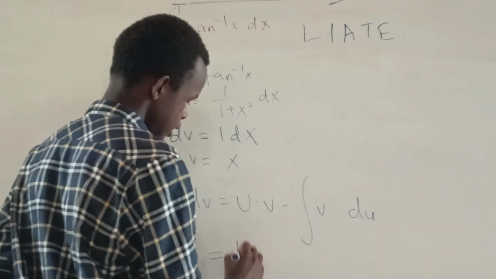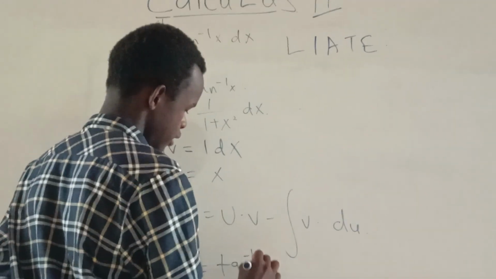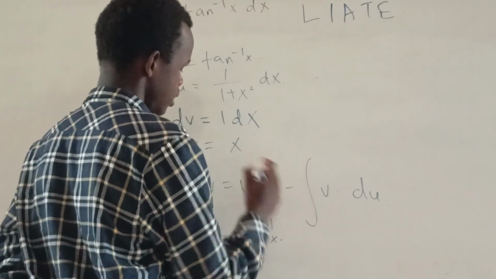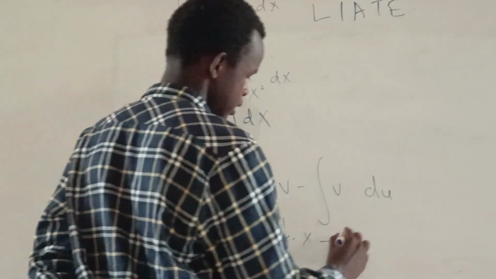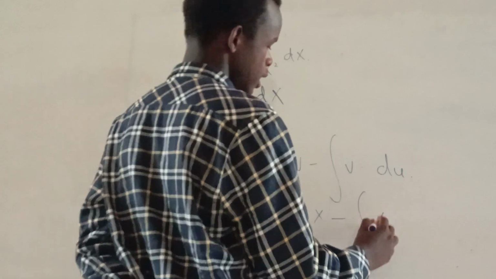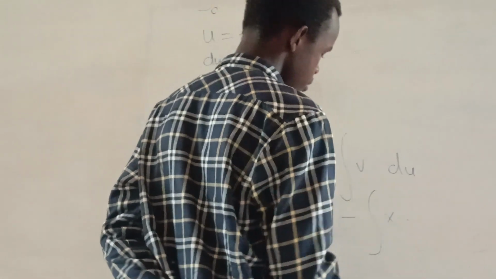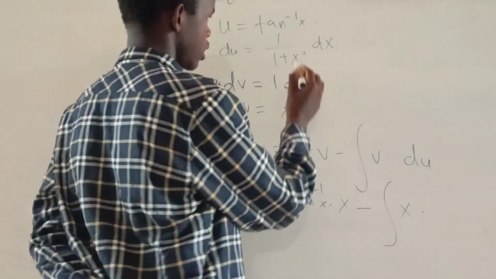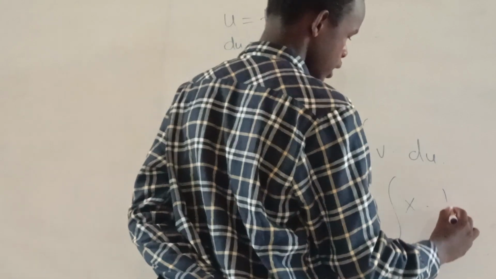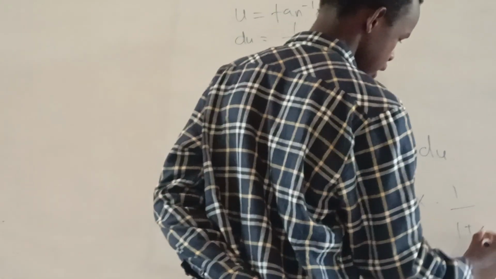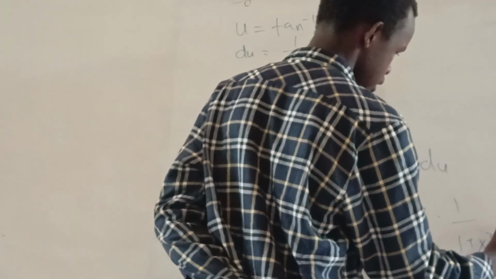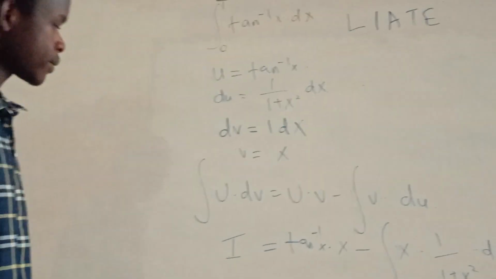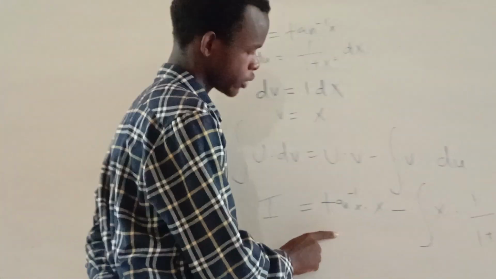Our u is tan inverse of x multiplied by our v, just x, minus the integral of what's our v? x multiplied by our du, 1 over 1 plus x squared dx.